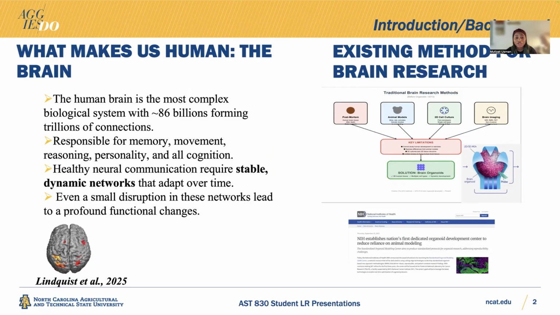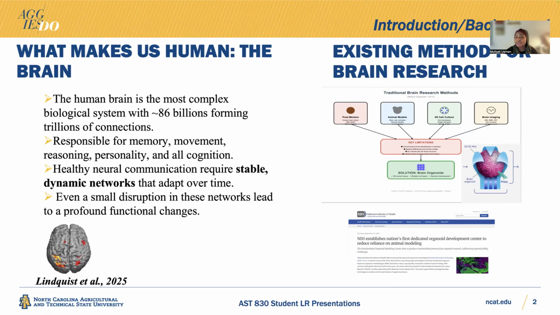This connection requires a stable dynamic network, which will adapt over time. When there's any small disruption in this network, it can lead to profound functional changes, or neurodegenerative diseases like Alzheimer's and Parkinson's, which are the two most common neurodegenerative diseases.